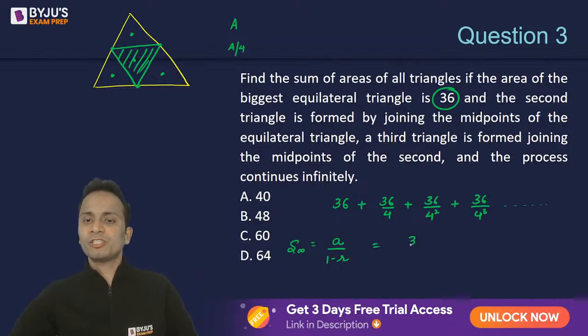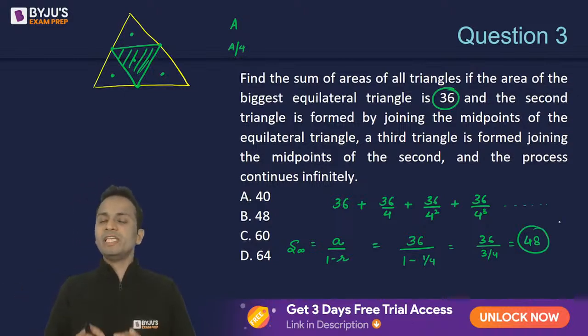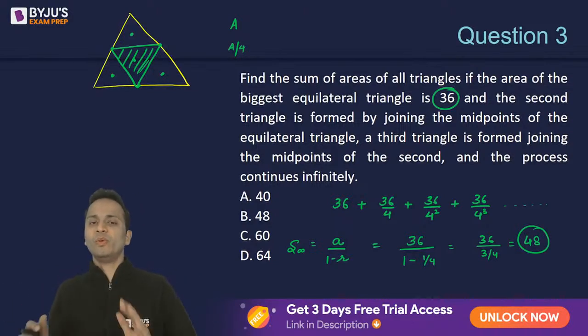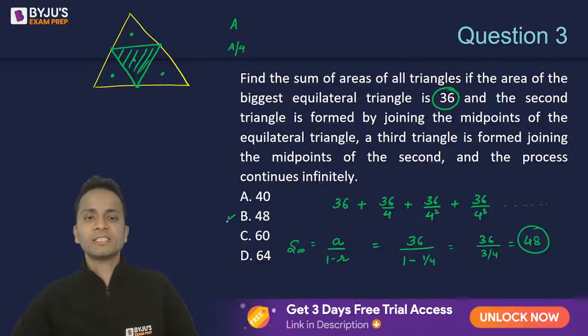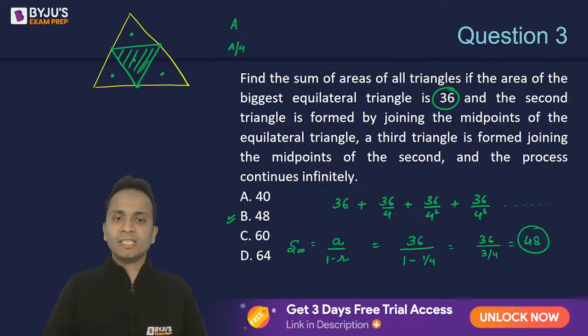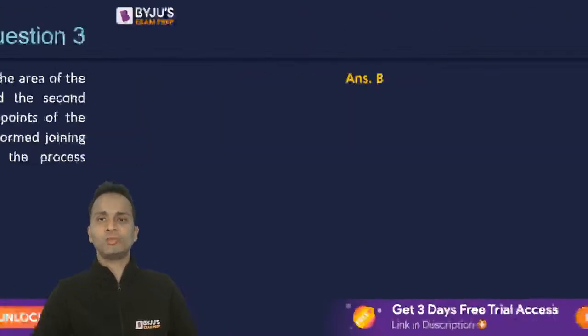The first term is 36 in this case, and the common ratio is 1 by 4. Upon simplifying, this will become 36 divided by 3 by 4, and that is 48. So 48 will be the sum of the areas of all these equilateral triangles. So the correct answer should be 48, that is option B for question number 3.